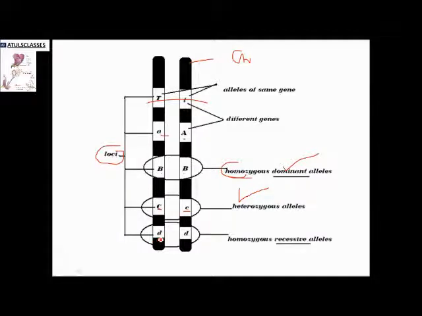And in the last one, that is D, this is small d and this is small d, meaning this is a recessive gene and this is a recessive gene. So we call it homozygous recessive. Homozygous because the same type of genes are there, heterozygous because different genes are there on the alleles, dominant because the dominant homozygous genes were there, and recessive because the recessive genes are there.